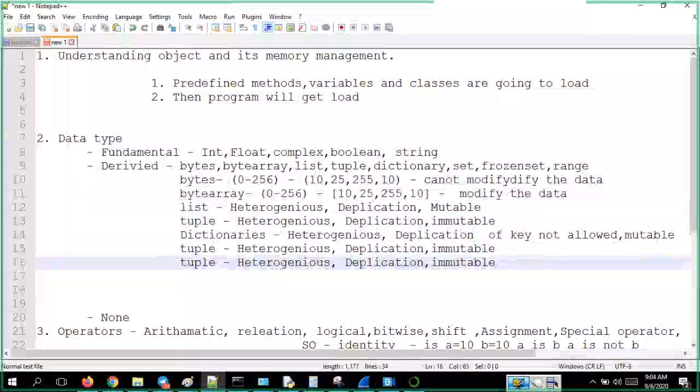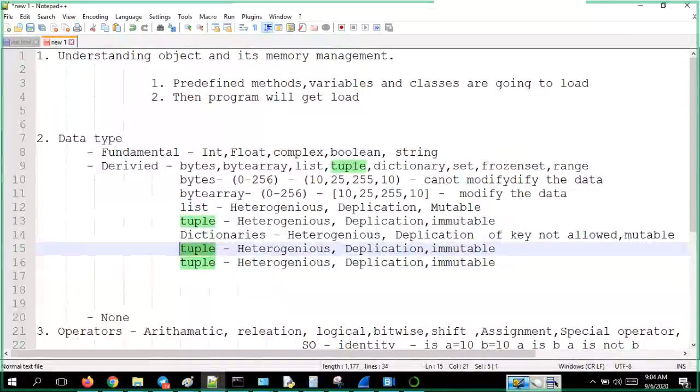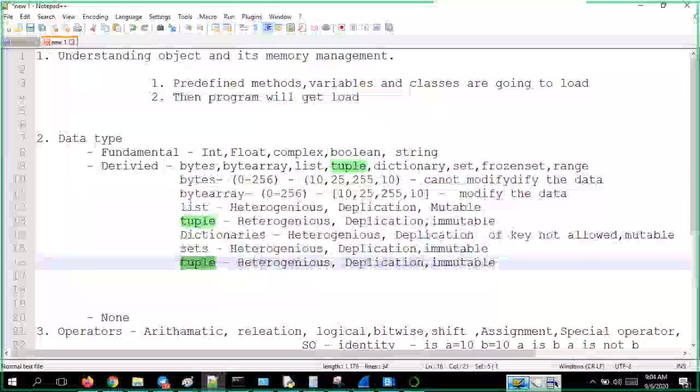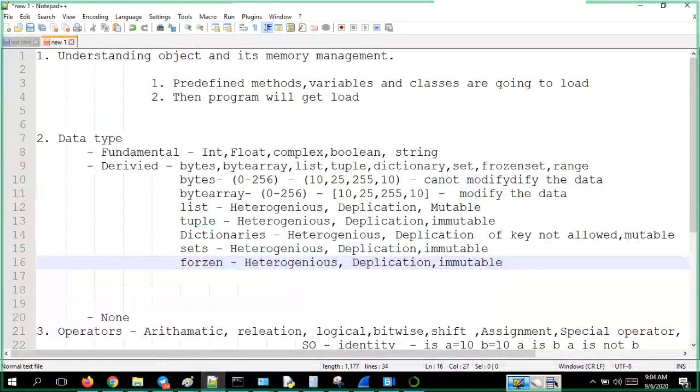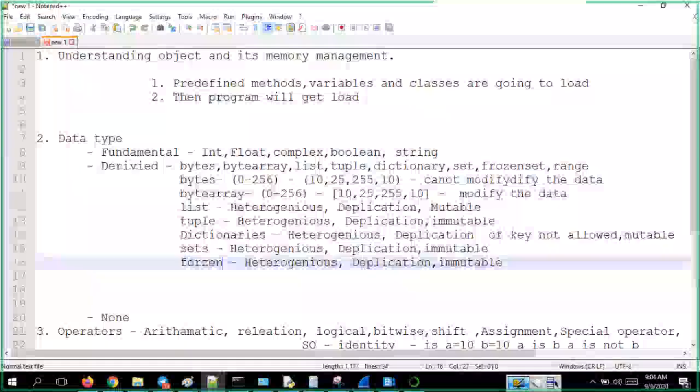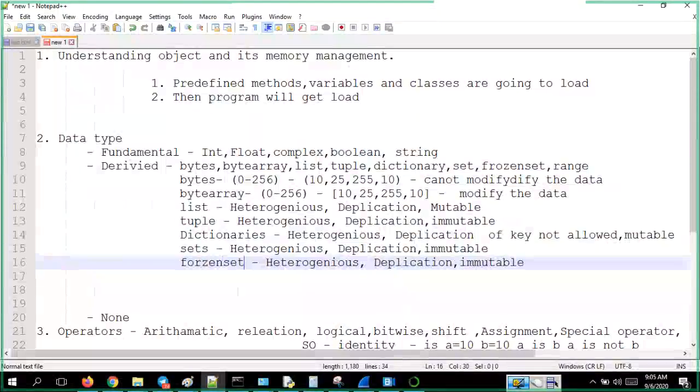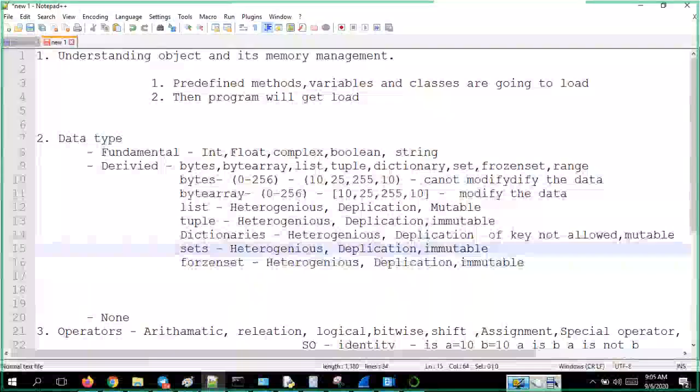This is the set, and this is the frozen set, where you cannot insert or add a new element or delete an element. Adding or removing an element is not possible in frozen sets. One more characteristic for dictionaries, sets, and frozen sets: order is not preserved.